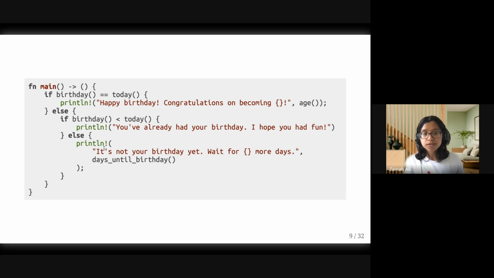Now, the fact that we know that we got to this line means that our birthday must have been greater than today, right? And so we expected this number to be 0. So this is some kind of flaw in our reasoning about the code, right? We're trying to reason about it, but we're finding that we can't. Something is happening that we don't expect. So to actually find out what that is, we need to go and look into these functions, right? Look into what birthday is doing, what today is doing, and what days until birthday is doing.